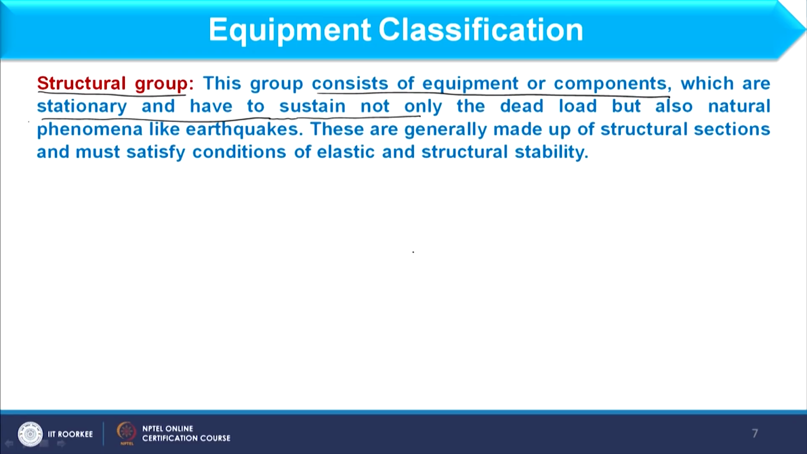The second group in this classification is the structural group. This group consists of equipment or components which are stationary and have to sustain not only the dead load, but also natural phenomena like earthquakes. So, what is this structural group? The structural group basically maintains the shape of the equipment.